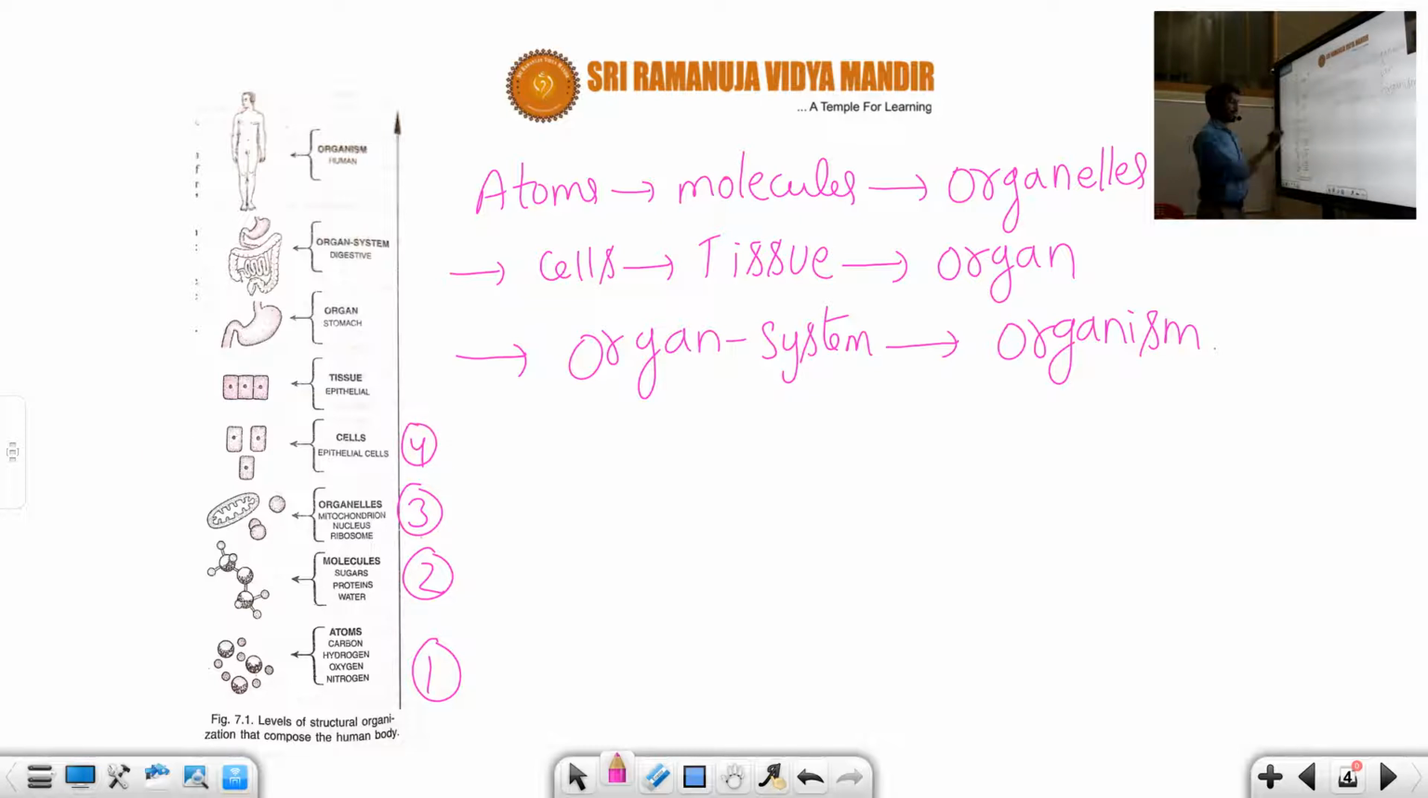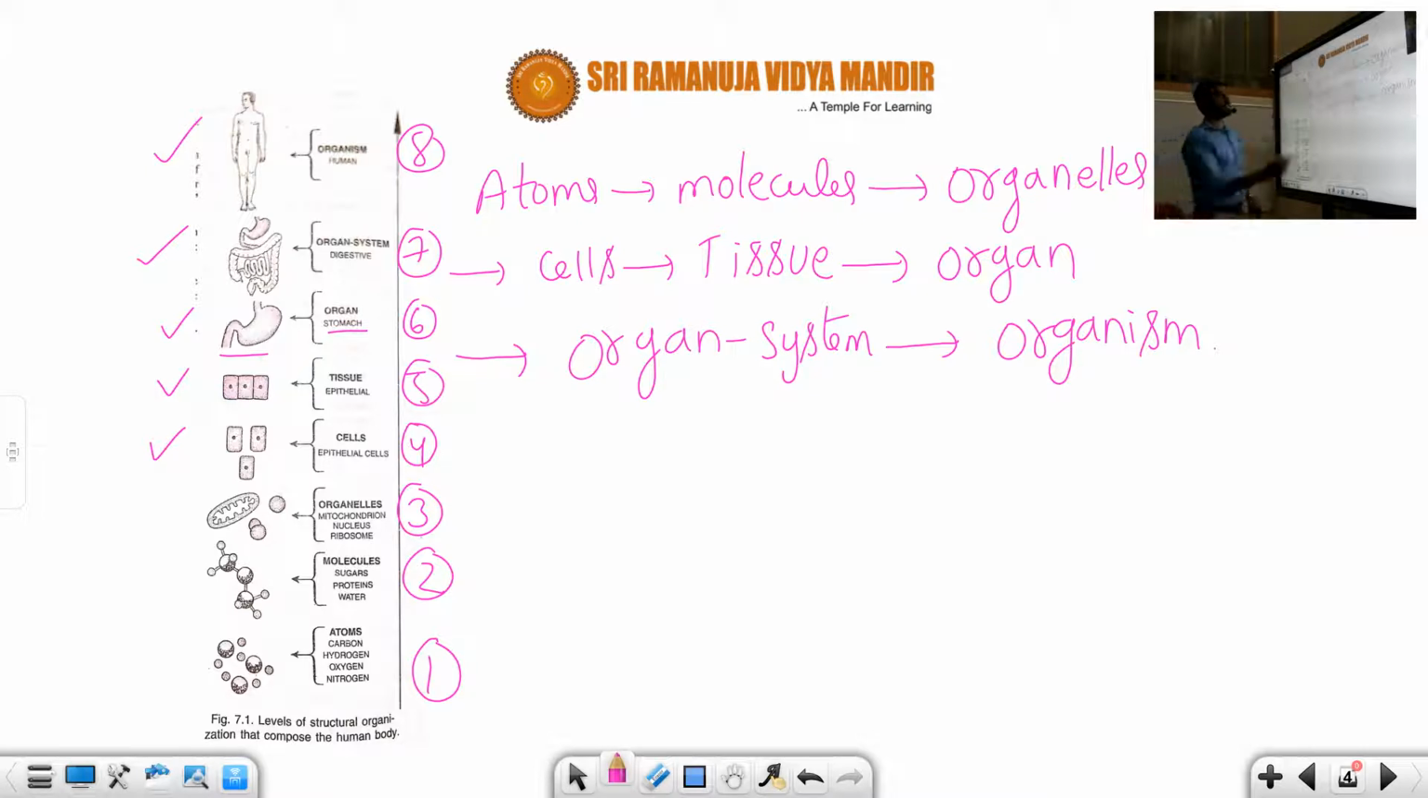Epithelial cells you can take as an example, and all the cells are constituted to form the fifth one, tissue, and all the tissues are constituted to form an organ. Here I am taking stomach as the example of an organ, and all the organs are constituted to form an organ system, that means the small intestine, large intestine and stomach, etc. The seventh one: finally all these organ systems are constituted to form a human being, an organism.